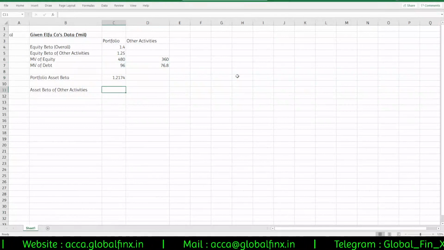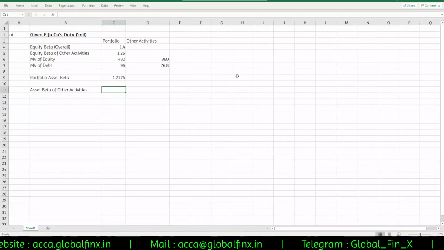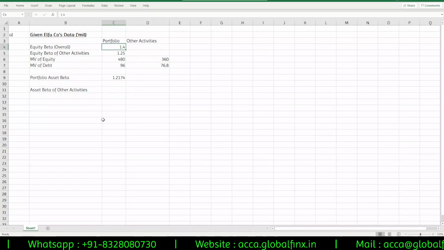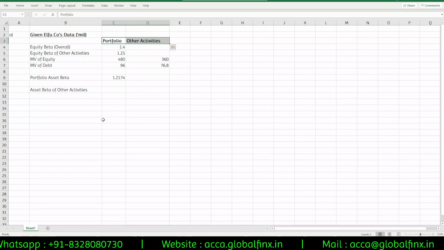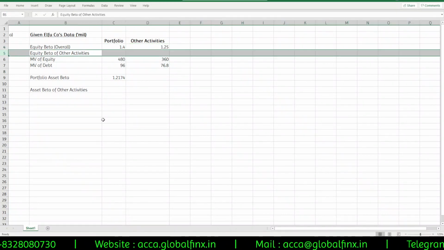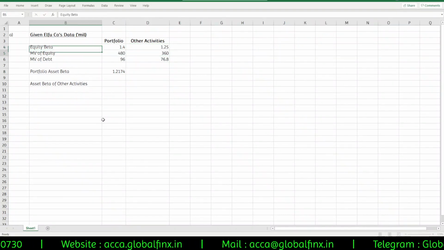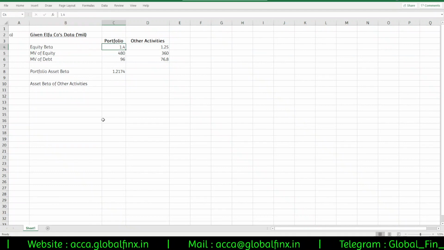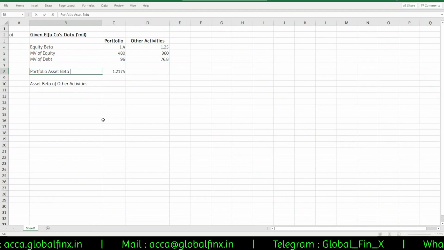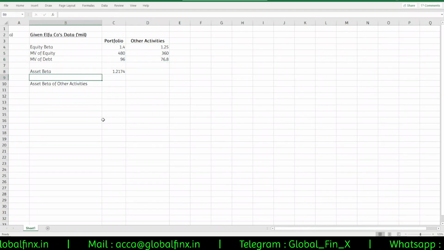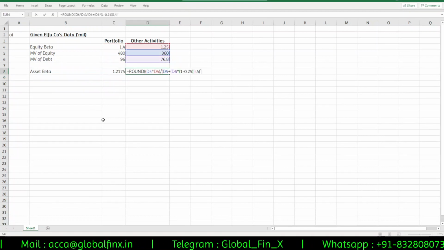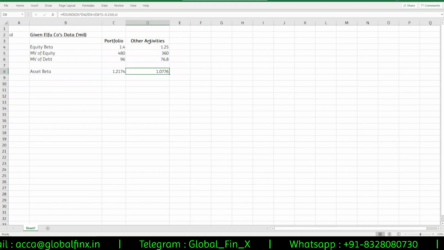So let's calculate the asset beta of other activities as well. We can make a slight change here. Since we anyway have these columns here, I'll just cut this and paste it here, remove this line and change it to equity beta. So equity beta of portfolio is 1.4, equity beta of other activities is 1.25, and market value is 360 and 76.8. Here I'll remove these lines and use the same formula here. So I will just shift it here, and there you go. I was just trying to make it convenient for myself, that's all.